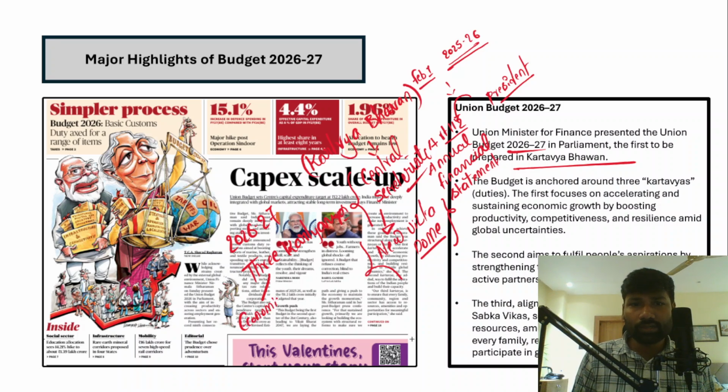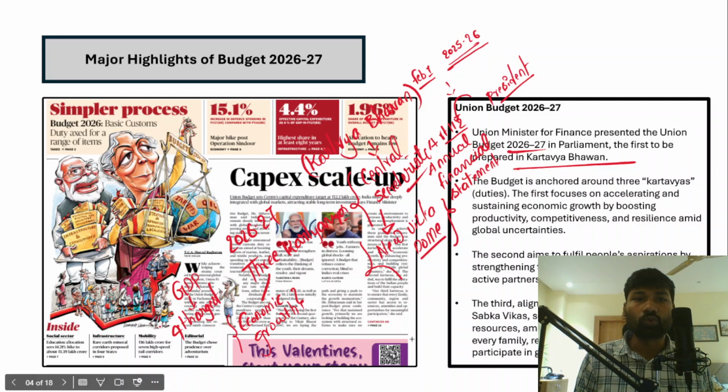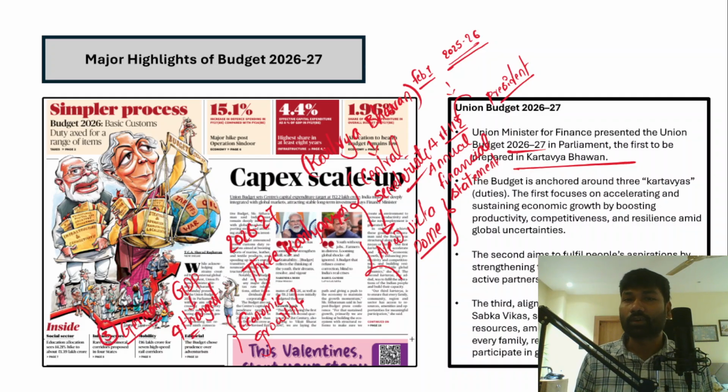Right. Now, the first thing that we should understand is India is currently the fastest growing major economy in the world. In terms of GDP, India is currently the 4th largest economy in the world, and very soon India is going to overtake Germany to become the 3rd largest. But currently, Germany is 3rd and India is 4th. India's GDP is currently 4.3 trillion US dollars. Right.